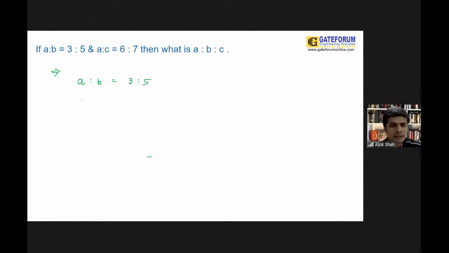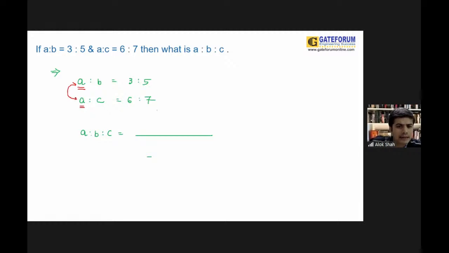And A is to C is equal to 6 is to 7. We are required to find out A is to B is to C is equal to dash. We need to find out what is A is to B is to C. Right? Let us try to find out here. A and A could be same.